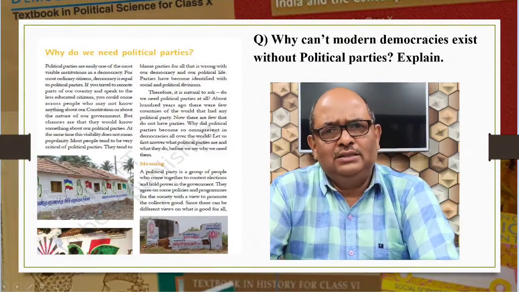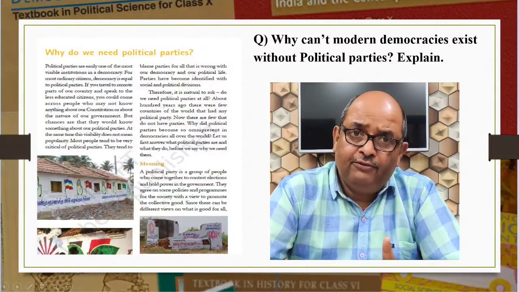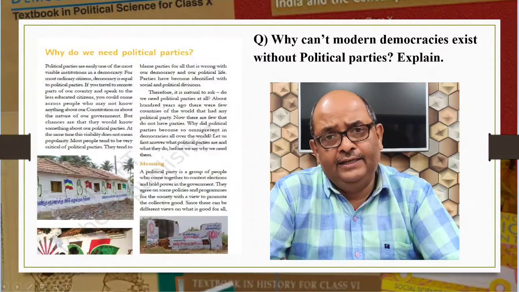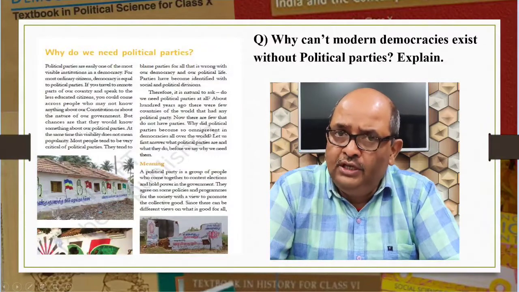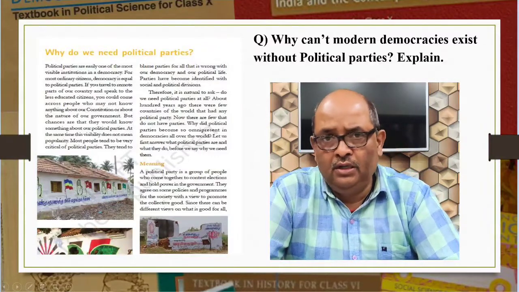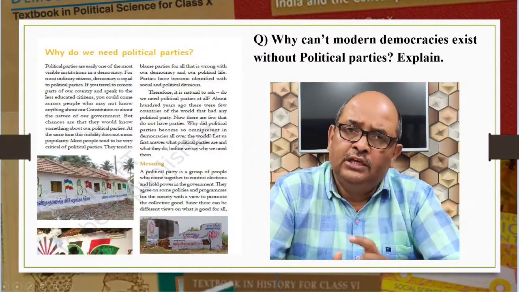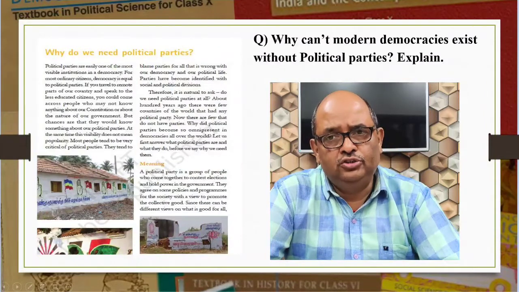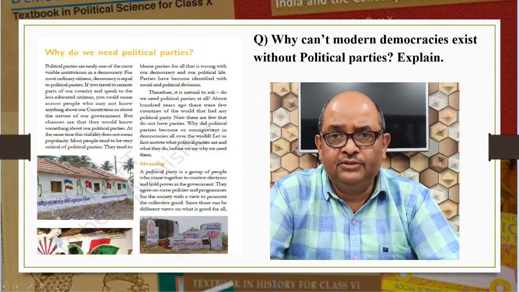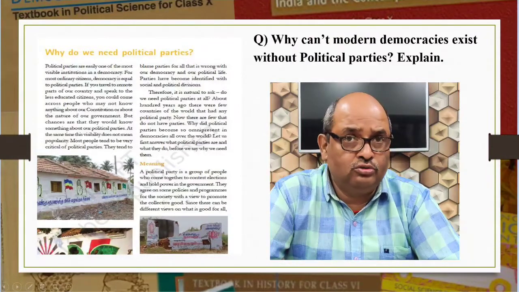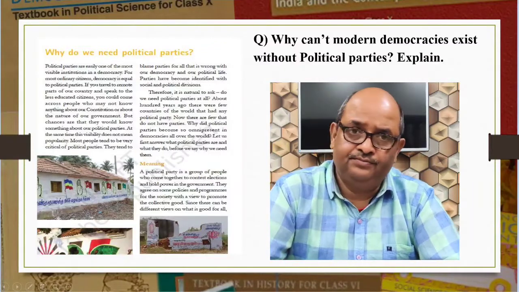Modern democracies can't exist without political parties because if there were no political parties, every candidate in the election would be independent. So no one would be able to make any promises to the people about any major political policy changes. The government may be formed, but its utility will remain ever uncertain. Elected representatives will be accountable only to their constituency, but no one will be responsible for how the country runs.